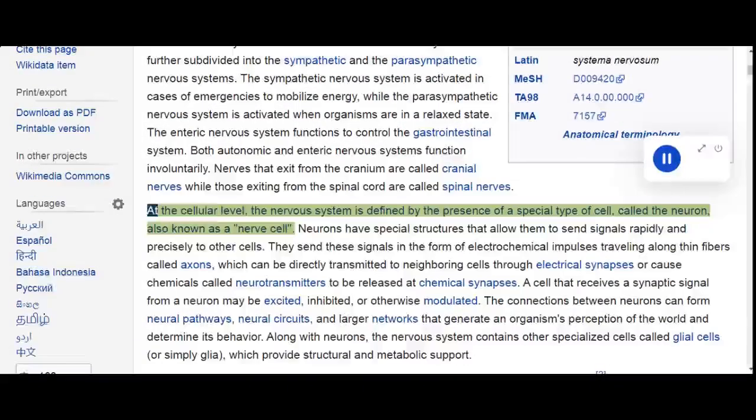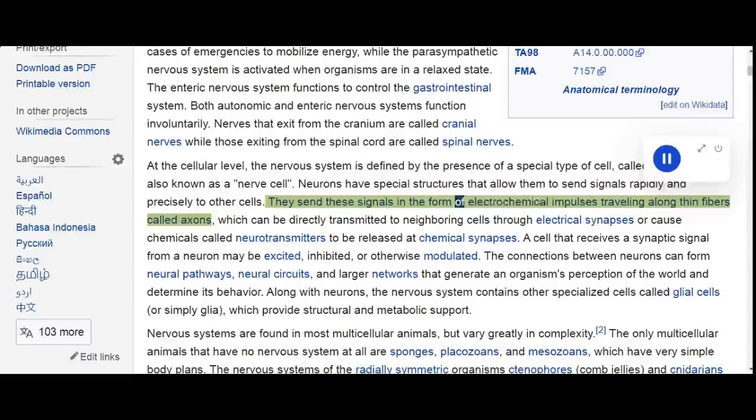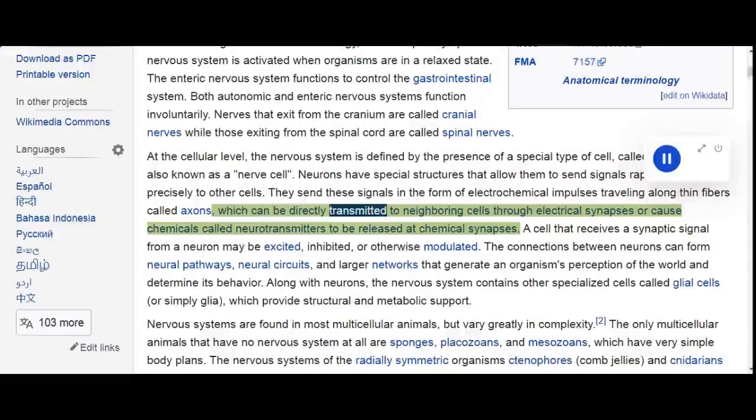Nerves that exit from the cranium are called cranial nerves, while those exiting from the spinal cord are called spinal nerves. At the cellular level, the nervous system is defined by the presence of a special type of cell, called the neuron, also known as a nerve cell. Neurons have special structures that allow them to send signals rapidly and precisely to other cells. They send these signals in the form of electrochemical impulses traveling along thin fibers called axons, which can be directly transmitted to neighboring cells through electrical synapses or cause chemicals called neurotransmitters to be released at chemical synapses.